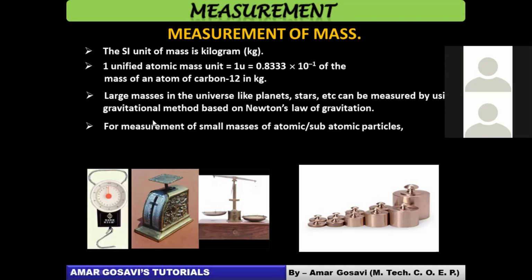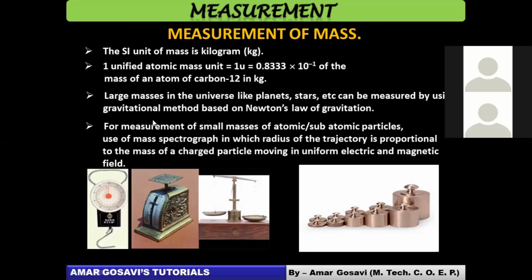For measurement of small masses of atomic and subatomic particles, what you do is you use a mass spectrograph, in which the radius of the trajectory is proportional to the mass. The one with more mass, the radius of its trajectory would be more, it will fall early basically.